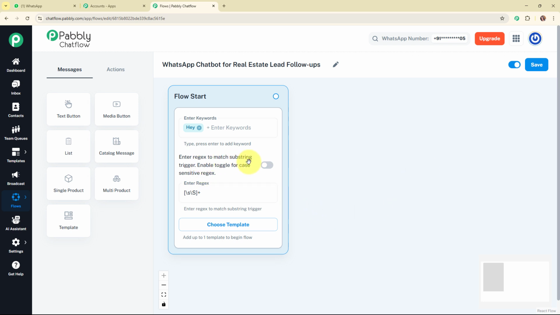Here it says enter the regex to match the substring trigger and enable the toggle for case sensitive regex. It is not mandatory to enable the toggle while entering the regex, but here you need to enable the toggle for case sensitive regex only. Alright, so now you have set up the flow start.